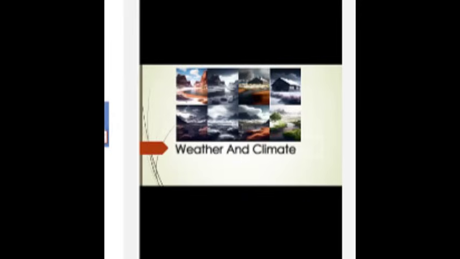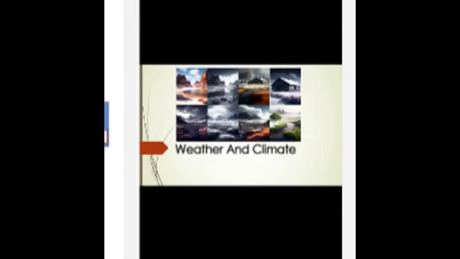Conclusion. Now, if we conclude, weather and climate are two closely related but distinct concepts. Weather refers to the short-term conditions of the atmosphere, while climate refers to the long-term pattern of weather conditions in a specific area. Both weather and climate are influenced by a complex interplay of natural and human-induced factors. Understanding the elements and factors that influence weather and climate is crucial for predicting and managing their impacts on our environment and society.